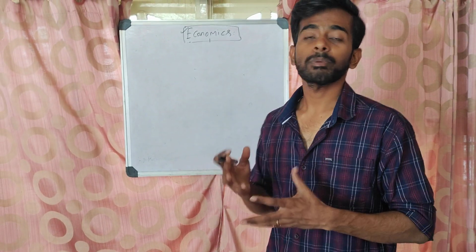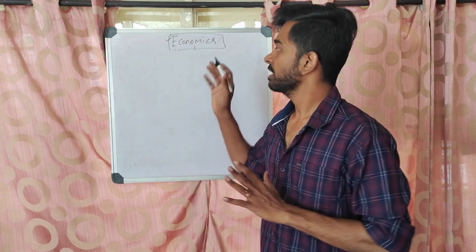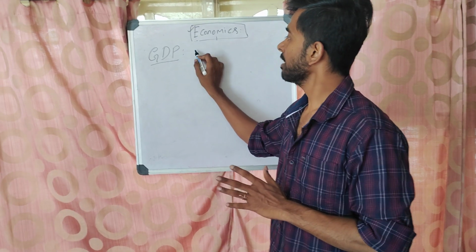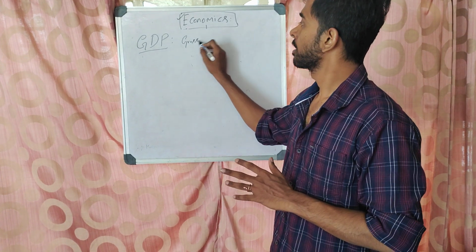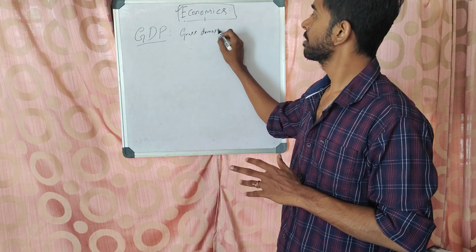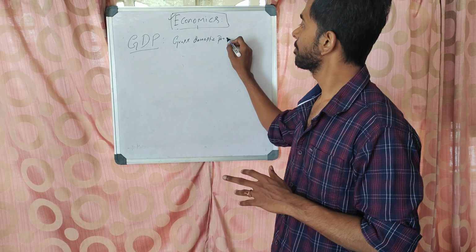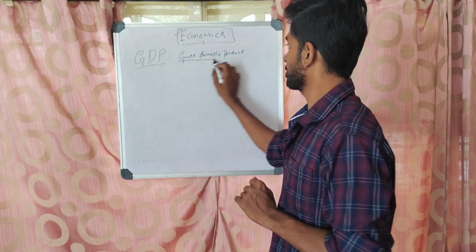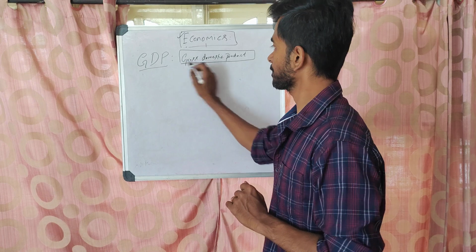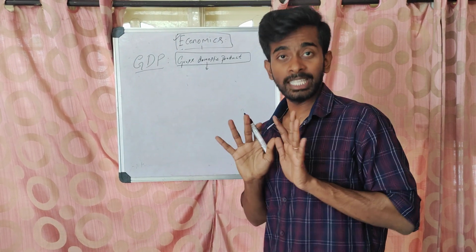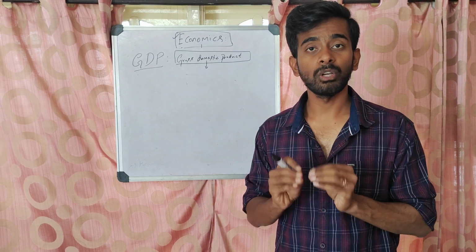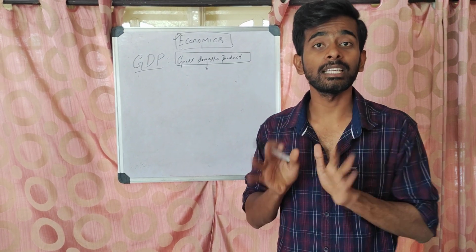How to calculate the products? That is why there is a concept called GDP. GDP is gross domestic product. Understand this? Gross domestic product is the final value of all goods and services produced in a domestic territory.